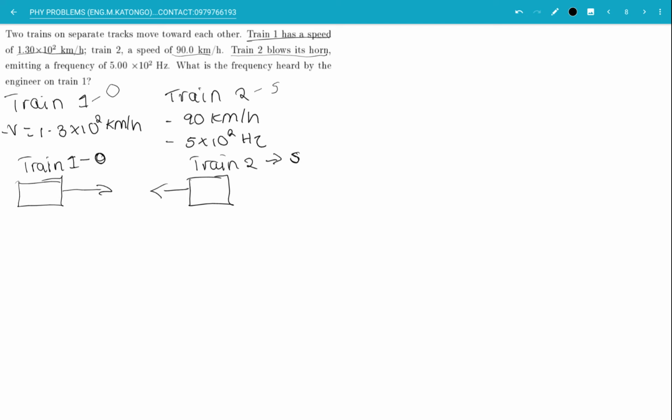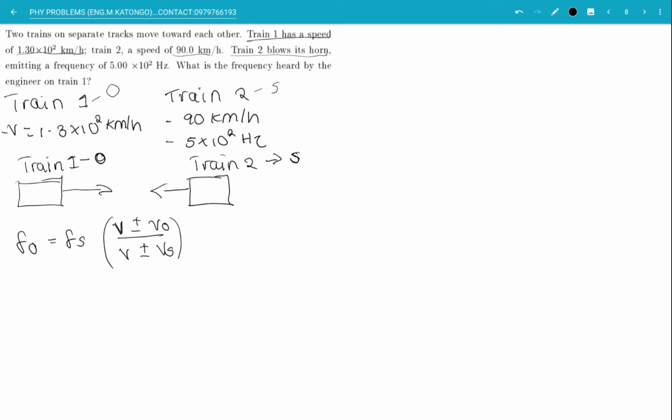Now what formula are we going to use in order to determine the frequency of the observer, which is train 1? It is equal to the frequency of the source, multiplied by the velocity plus or minus the velocity of the observer, over the velocity plus or minus the velocity of the source.